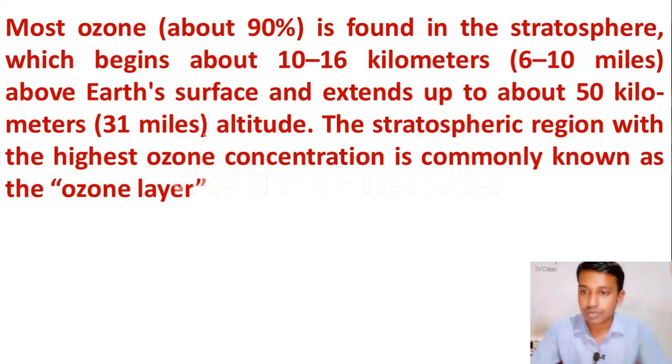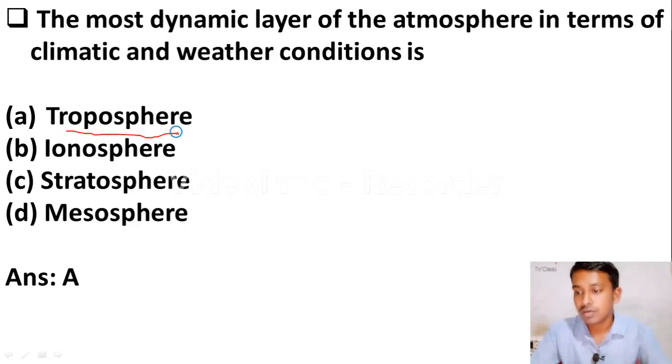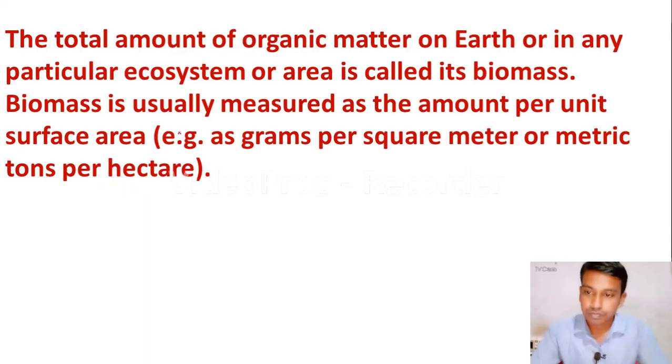Okay, let us move to the next question. Which is the most dynamic layer of the atmosphere in terms of climatic and weather condition? Option A troposphere, ionosphere, stratosphere, mesosphere. The right answer is option A troposphere, because here climatic and weather conditions take place. So troposphere is known as the dynamic layer of the atmosphere.